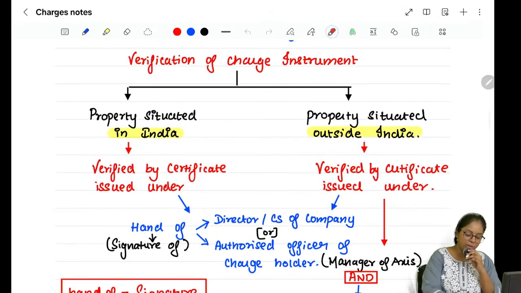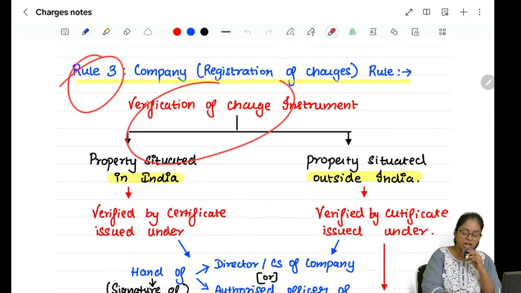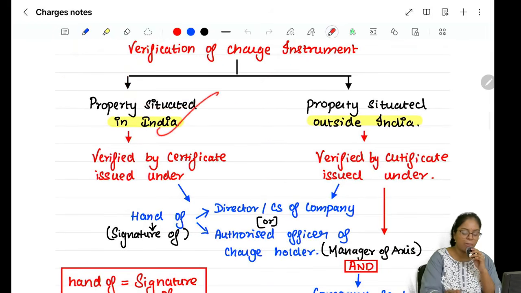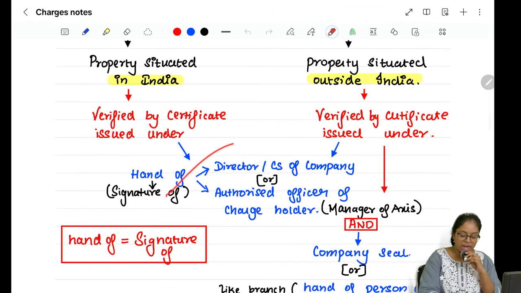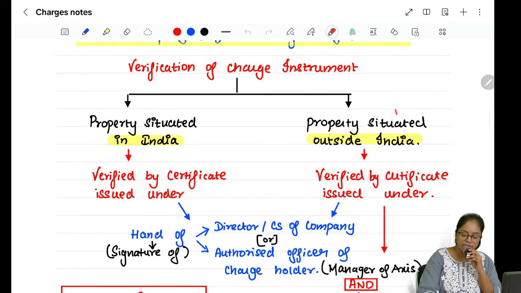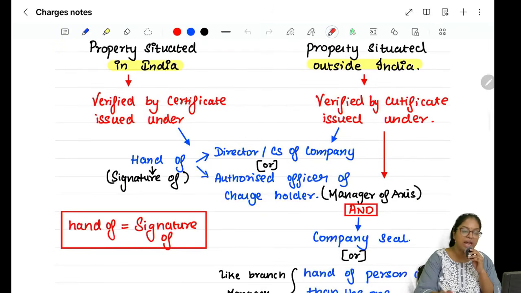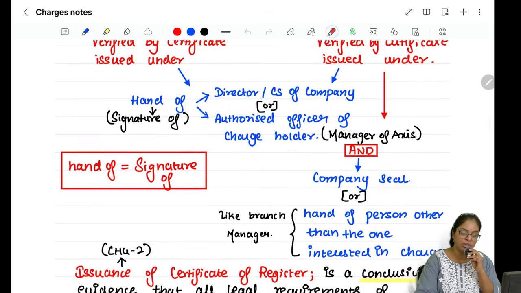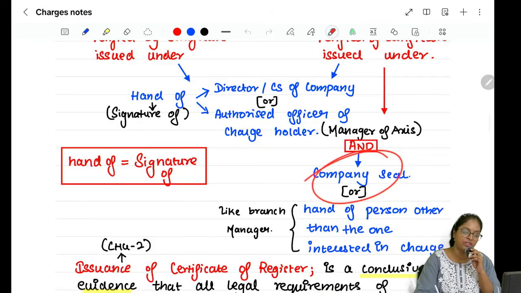Then we studied Rule 3, that is the instrument of charge should be verified. In case the property is located in India you should get the signature of a director, company secretary or any authorized officer which is set by the charge holder. In case your property is located outside India it must be the director or company secretary or a person authorized by the charge holder and you must also get the common seal of the company or signature of a person other than the one who is interested in the charge.